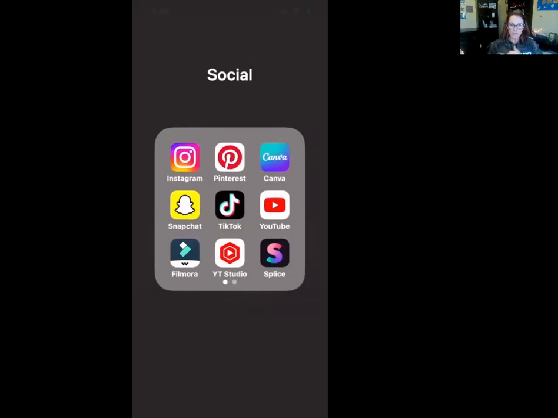Now, if you take small clips that you want to insert into your full videos, you can do that as well. You just drop them in the desktop Filmora. What I do when I record them on my phone, if I want to do that, is save them to my cloud drive on my phone. That way from my computer, I just go to the cloud drive instead of trying to transfer it via email or text it or whatever. If I just save it to the cloud drive, then I can just open the cloud and download it right there to my computer and then import it into the desktop version of Filmora and drop it in wherever I want that piece to be.